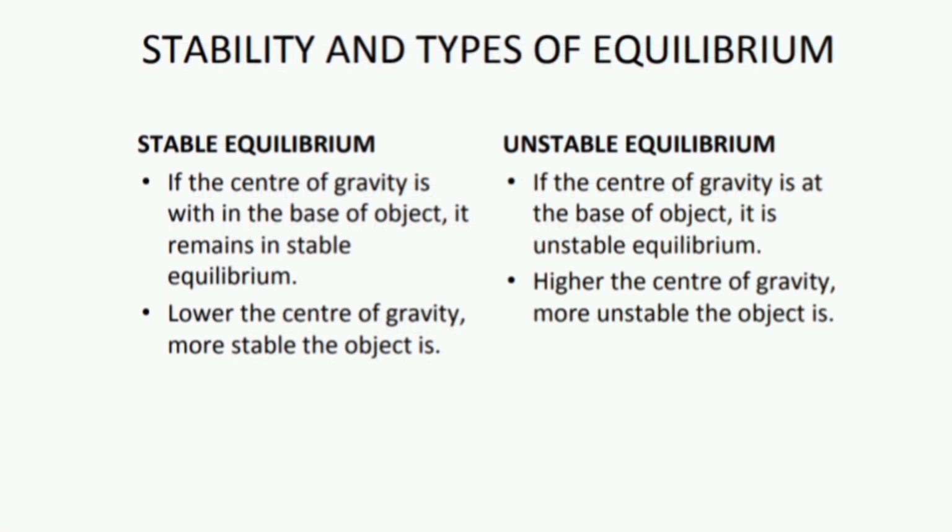Stability and types of equilibrium. Stable equilibrium means if the center of gravity is within the base of the object, it remains in stable equilibrium. The lower the center of gravity, the more stable the object is. Unstable equilibrium: if the center of gravity is at the edge of the base of the object, it is unstable equilibrium. The higher the center of gravity, the more unstable the object is.